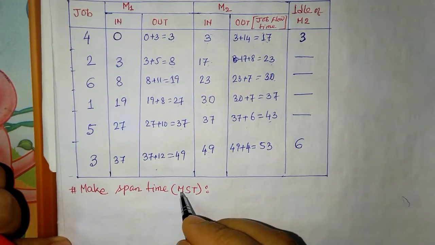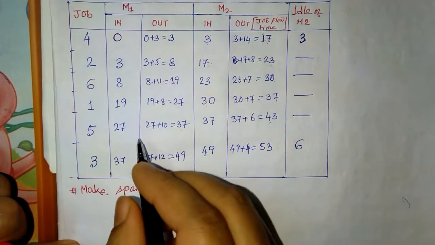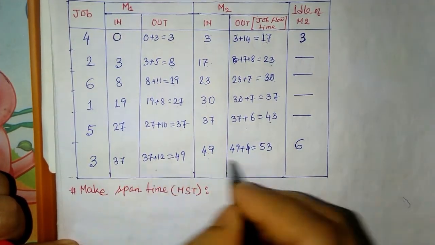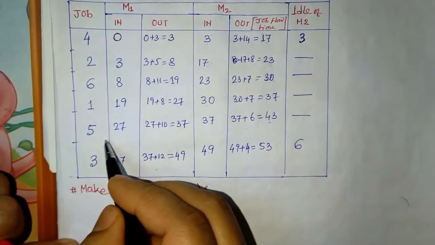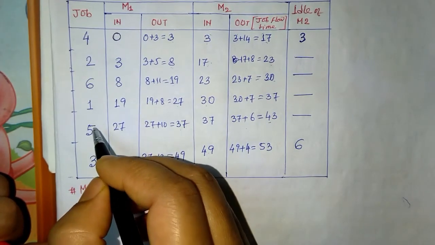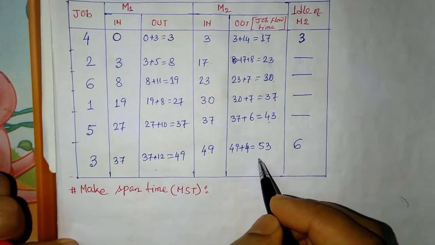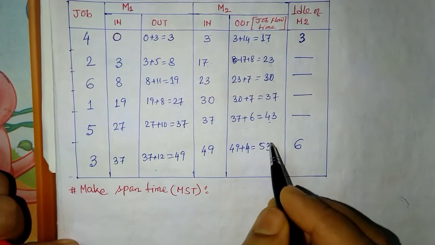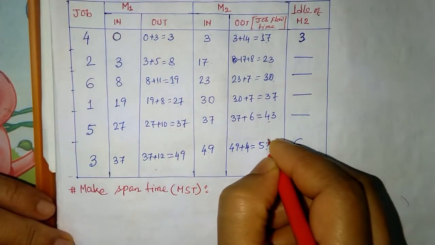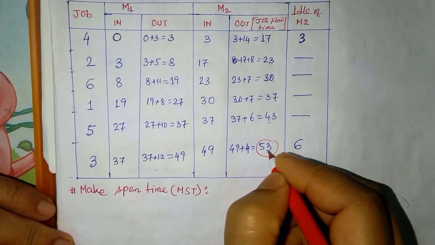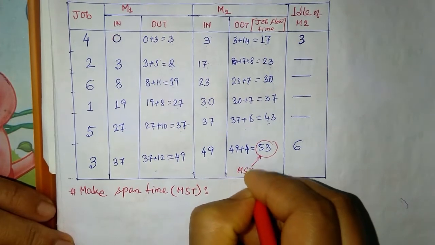This MST is defined as the total completion time for a set of jobs from beginning to end. Here the set of jobs is 6, so for all 6 jobs to be completed from starting at 0 hours to final completion, that total working time is our make span time. Here we have 53 as the make span time, so we can call this the MST.